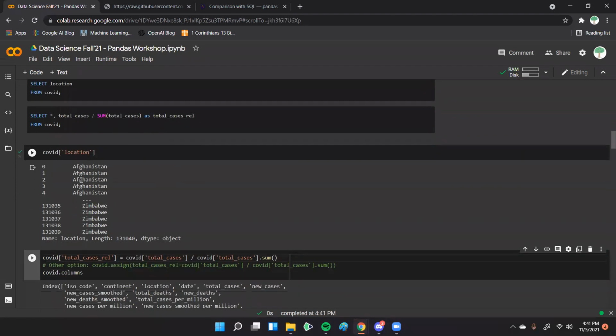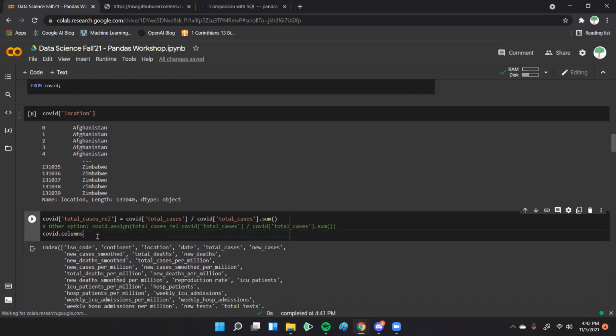And then the next thing we can do when we're selecting a column, we can actually make new columns. And so in SQL, you would have all the columns you just had, and then you would make a new column and name it. In Pandas, we can do it two different ways. We can make the name and just assign it kind of like you would a dictionary. And then we can do the calculation right here. The other option is to do COVID assign and then put a name here and do it like this. This is probably the more Pythonic way to do it.